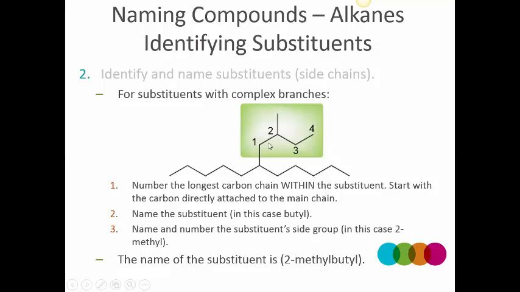You need to number the side chain. Numbering starts from the side of the trunk, the parent alkane chain. So numbering starts 1, 2, 3, 4, not going toward the trunk of the molecule from the end of the substituent. That would be incorrect. If you number the side chain this way, then you have a methyl group on carbon number 2. Therefore, the entire side chain will be called 2-methyl-butyl, and there is no space on either side of the hyphen. That's the IUPAC way of naming a branched side chain.